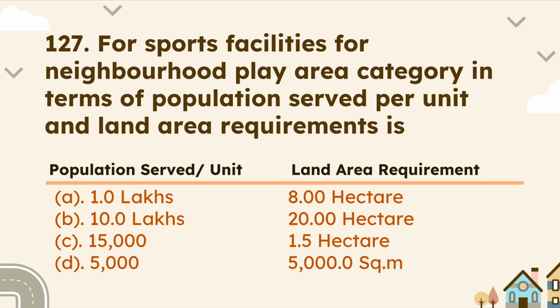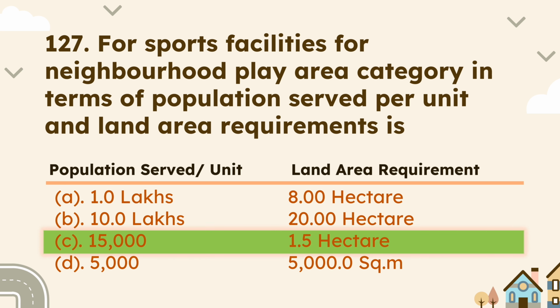Next question is: sports facility for the neighborhood play area category, in terms of population served per unit and land area requirement, is. So out of the given options, option C is the correct answer, because for 15,000 population, 1.5 hectare of land is required for the neighborhood play area category.